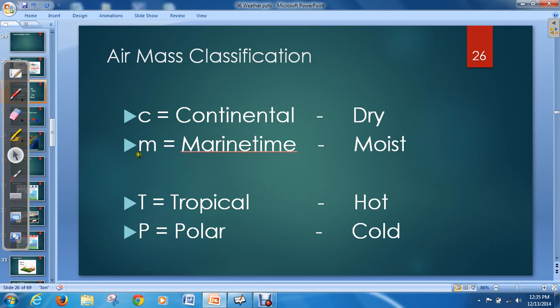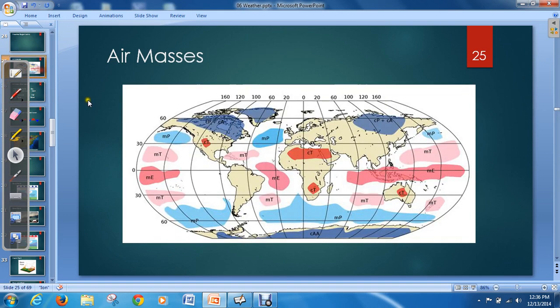Okay, if an air mass formed over the ocean or over a body of water, we give it an M, which means maritime. Okay, so that type of air mass you would expect to be very moist or humid. Okay, because it has that ocean water kind of evaporated into the air mass. Okay, so those are the two lowercase ones I want you to know. And then the two capital ones I want you to know are T for tropical, okay, and P for polar. So a tropical air mass formed near the equator, so it's going to be very hot or warm air. And then an air mass that formed over the poles is going to be polar, so it's going to be very cold.